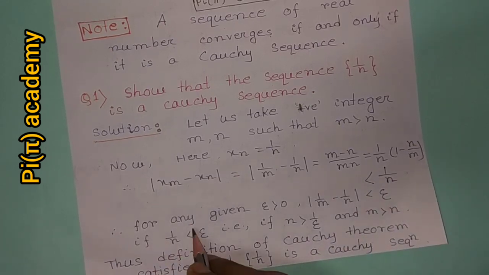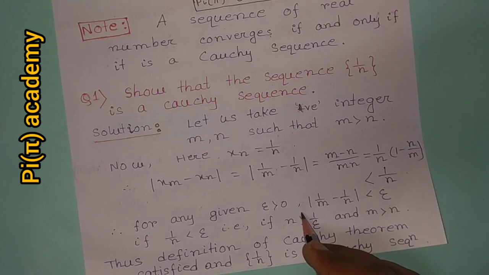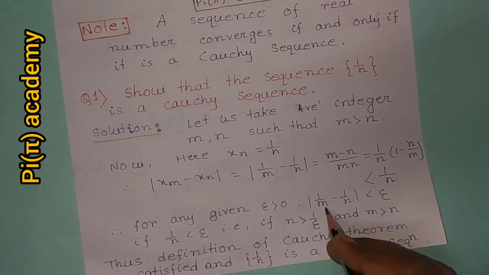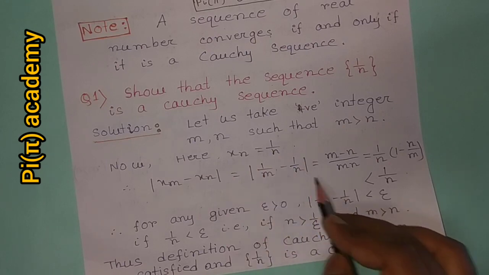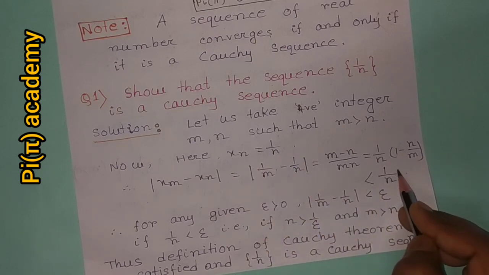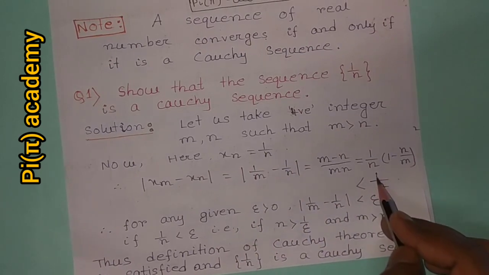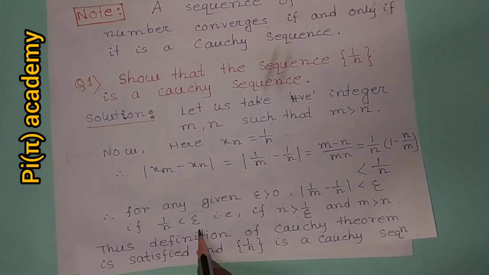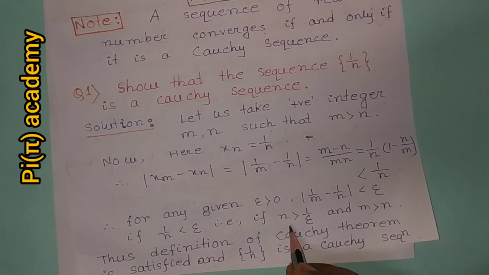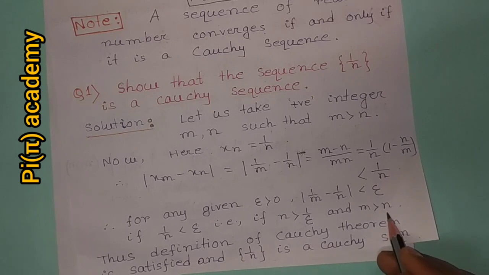Therefore, for any given epsilon greater than 0, mod of 1 by m minus 1 by n is less than epsilon if 1 by n less than epsilon, that is if small n greater than 1 by epsilon and small m greater than n.